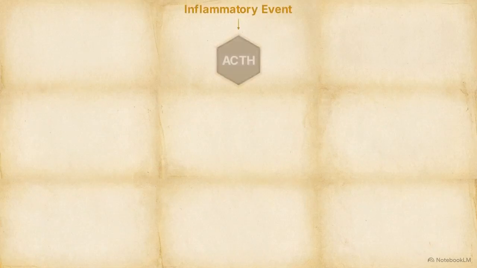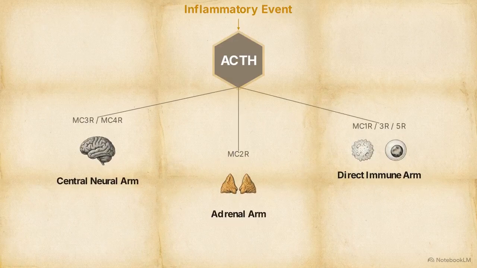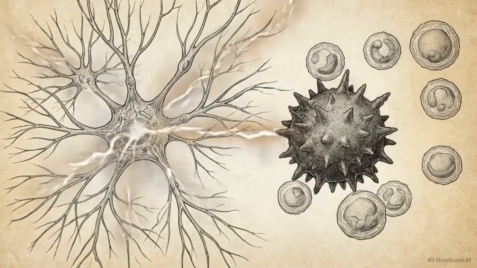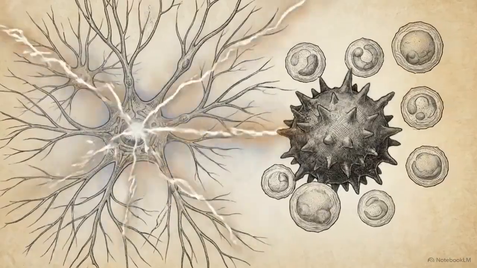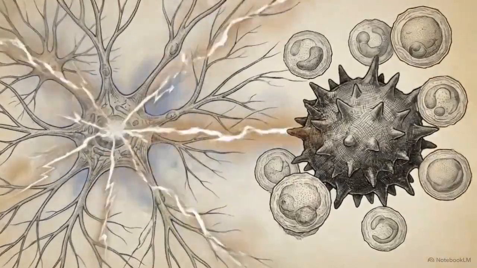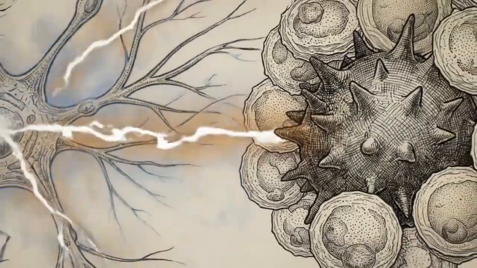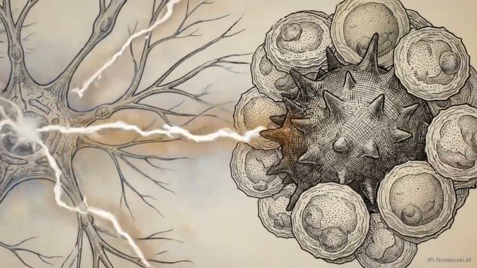This complete map shows what occurs during an inflammatory event. A single trigger deploys all three pathways simultaneously from the ACTH node. The adrenal arm builds a slow, systemic genomic defense, while the direct immune and neural arms provide rapid, targeted control over specific cells and reflex networks.